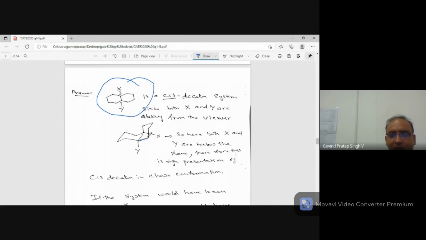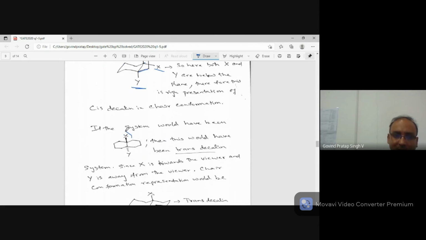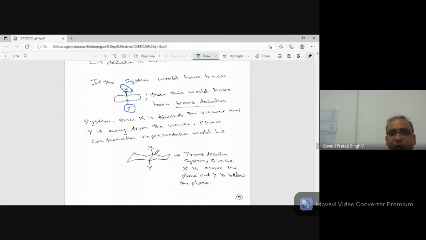You can draw it like this, and you can see X is away from the viewer, so I have put X below the plane. And similarly Y is away from the viewer, so this Y is also below the plane, and I have fused the 2 ring systems. Had the system been something like this, one of them towards the viewer and another away from the viewer, then you have to draw the trans-decalin system. So now you can see this X is above the plane. Imagine this is the plane, so this is above the plane and this Y is below the plane, so it is trans.